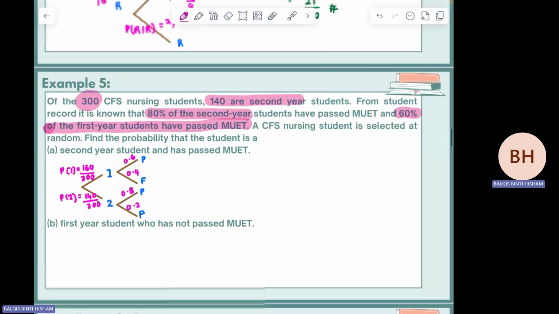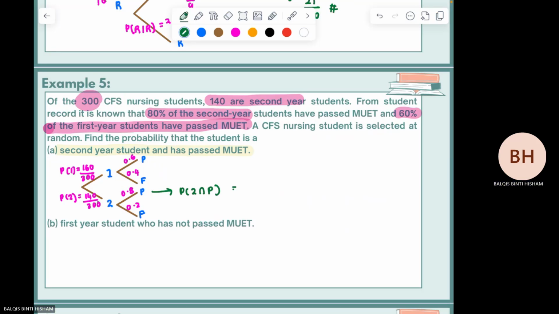Okay. So the question asks second year and have passed MUET test. So which event does the question ask? Second year and pass. P second year and pass.